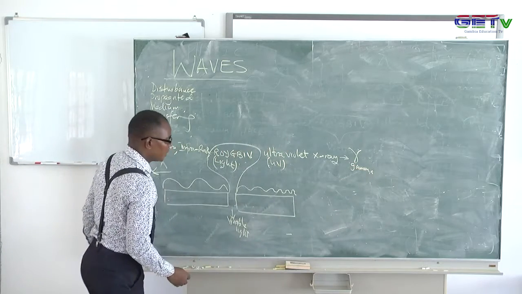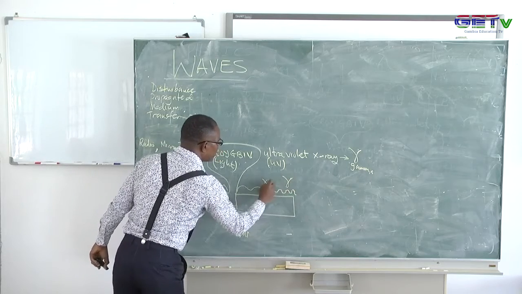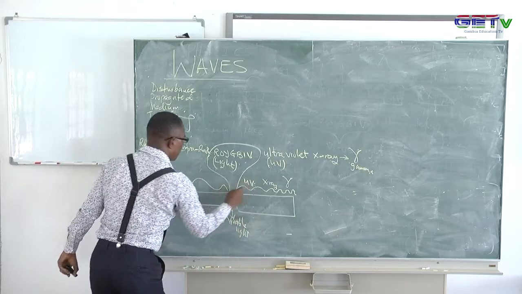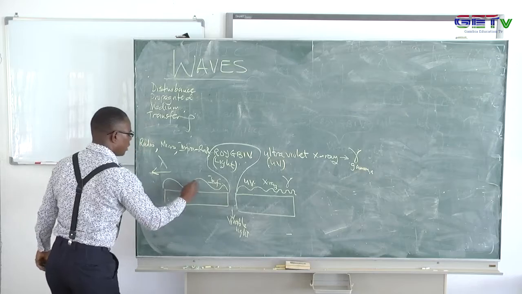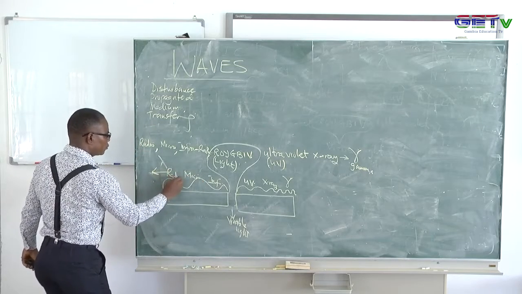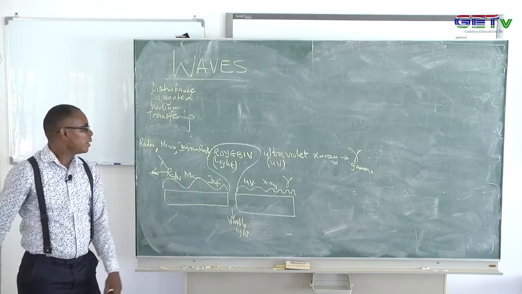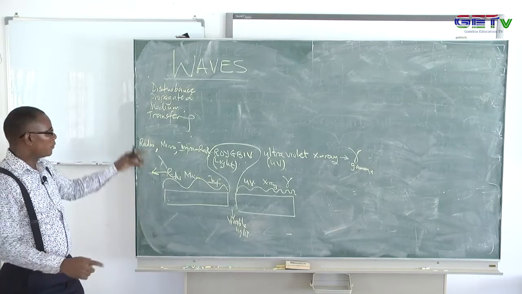So what we're saying basically is that we have X-ray somewhere here, maybe you have gamma somewhere here. This is X-ray, and you have your UV there, and you have visible light, then you have infrared somewhere there, and you have micro, then you have radio wave. So you can see these objective questions. Which of the following is having a bigger wavelength to give you a series of waves?